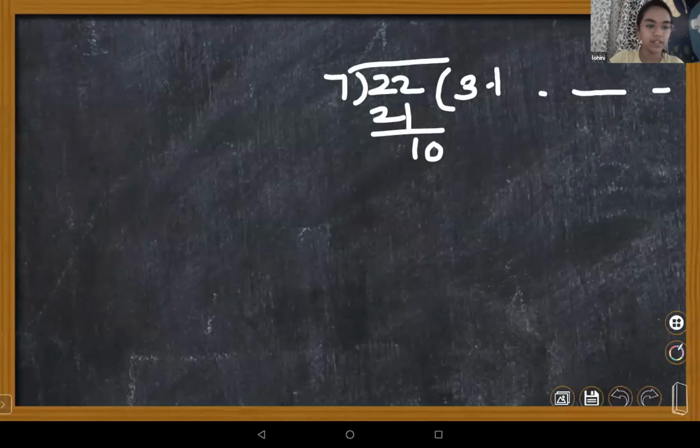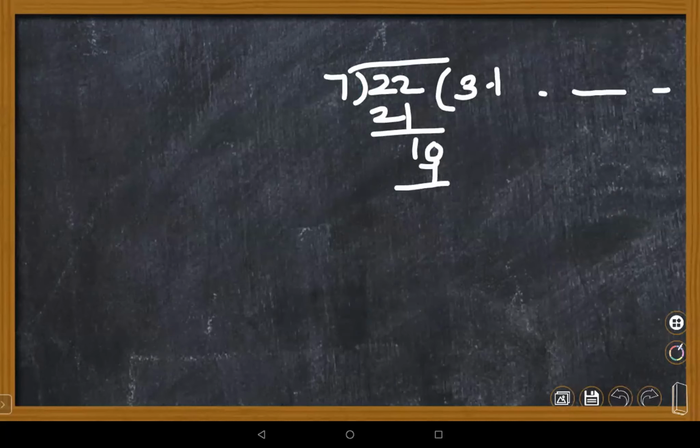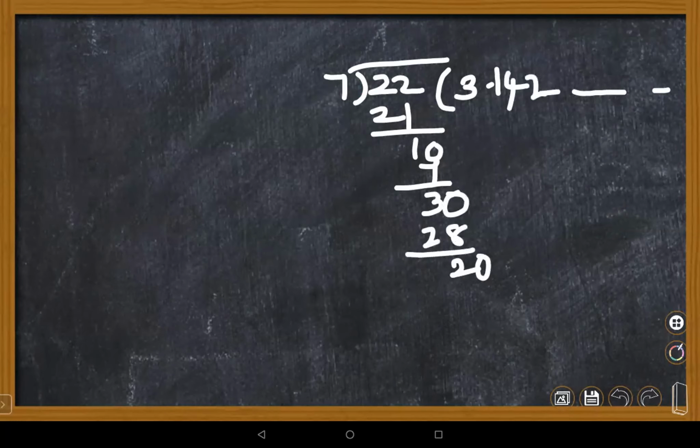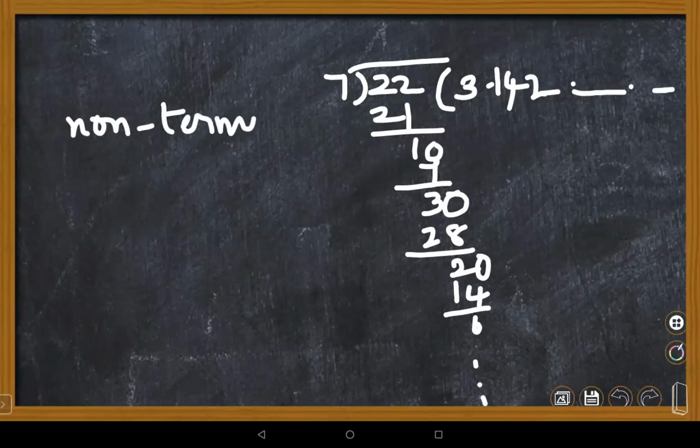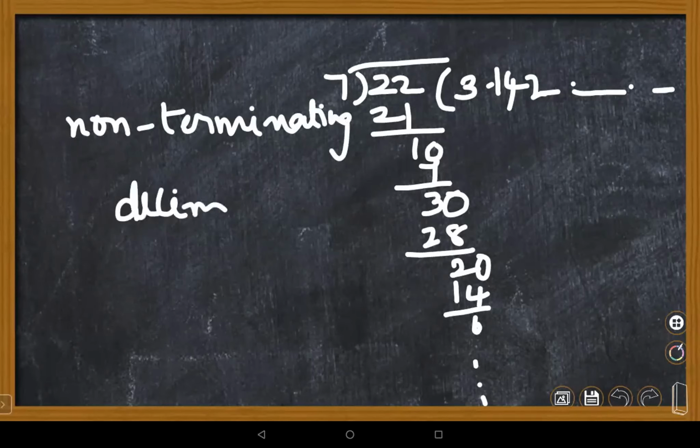7 ones are 7. What is the remainder here, Lohini? 3. Right? Again, the decimal point is there. You take 7 fours are 28. So 2, and if you take 0, 7 twos are 14. Once again the remainder is 6. It goes on happening. So this type of decimals we call non-terminating decimals. Non-terminating means it goes on happening.